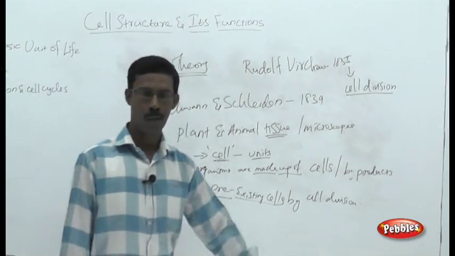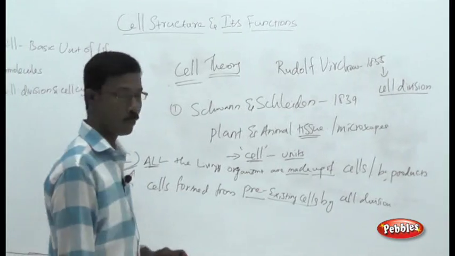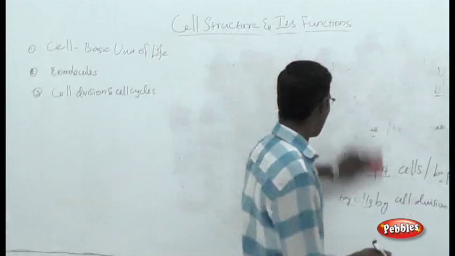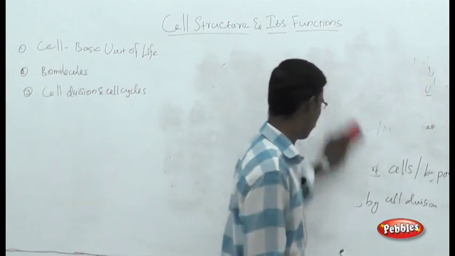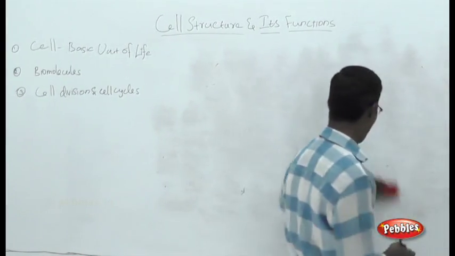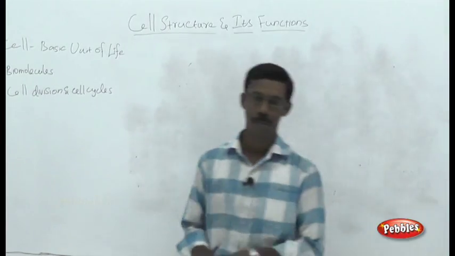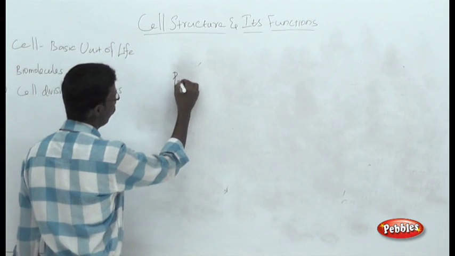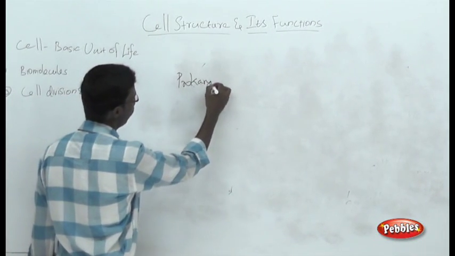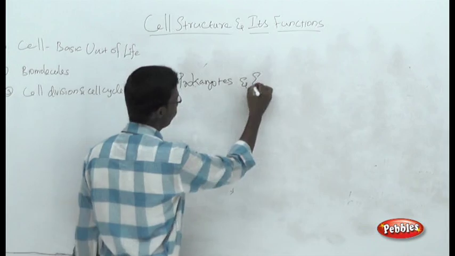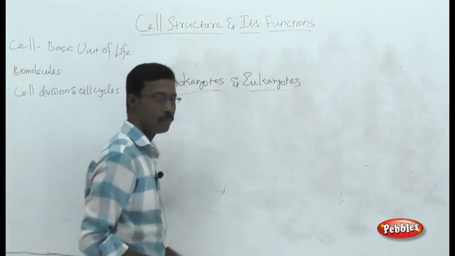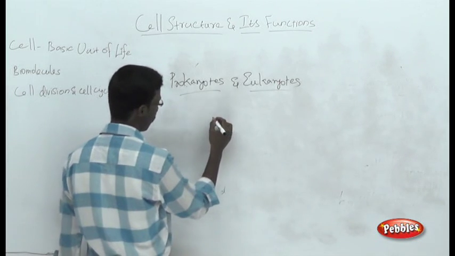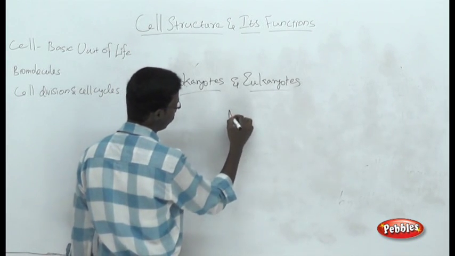Now we are going to enter into the topic called the basic unit of life, the cell as a basic unit of life. There are so many different types of cells available in nature. So how can we classify the cells into different types? Based on organelles, there are the major classes of prokaryotes and eukaryotes. On what basis are we classifying the 2 major categories? On presence or absence of a true nucleus.